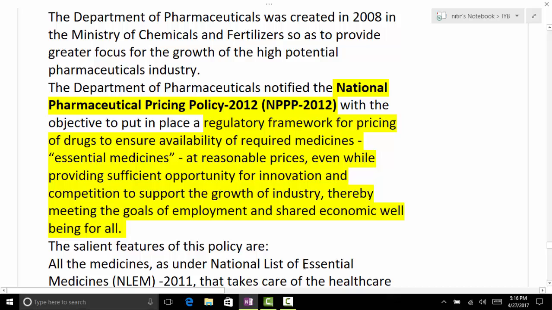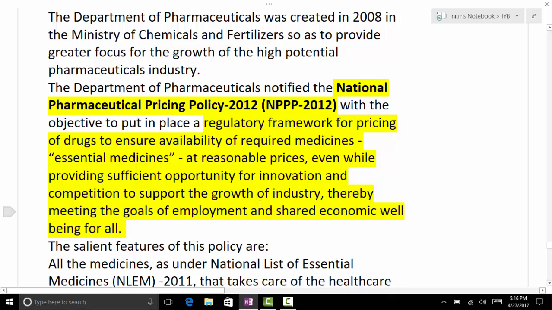Regarding pharmaceuticals, we have this policy, NPPP 2012, the National Pharmaceuticals Pricing Policy. The objective is what? So that essential medicines can be available at affordable prices, regulating the prices of essential medicines.